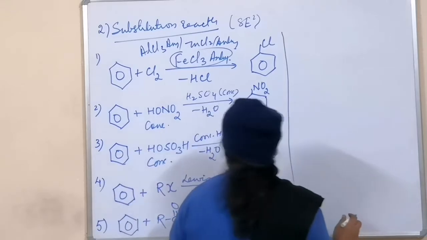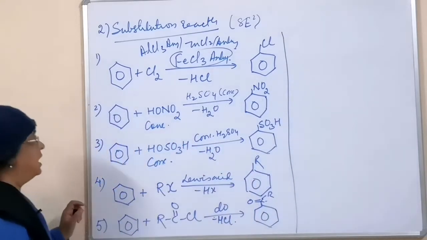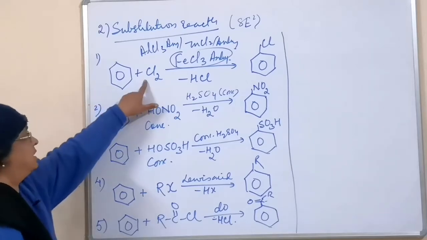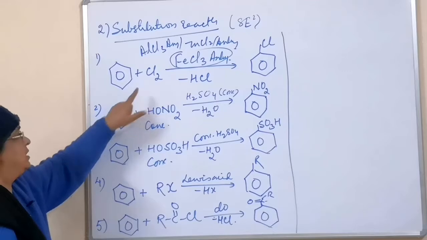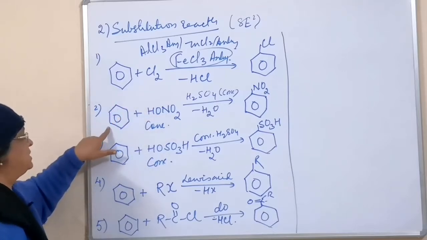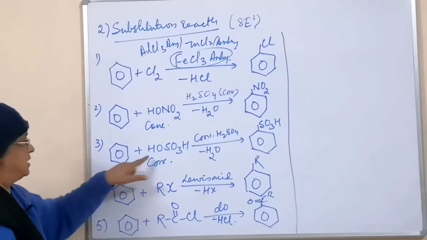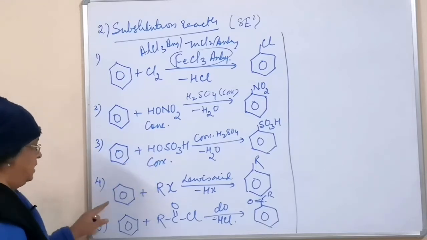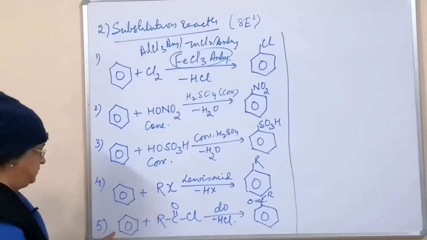You have just studied the mechanism part. Here benzene is the substrate and chlorine is the addendum. Benzene is the substrate, nitric acid is the addendum. Benzene substrate, sulfuric acid is the addendum. Benzene substrate, alkyl halide is the addendum.